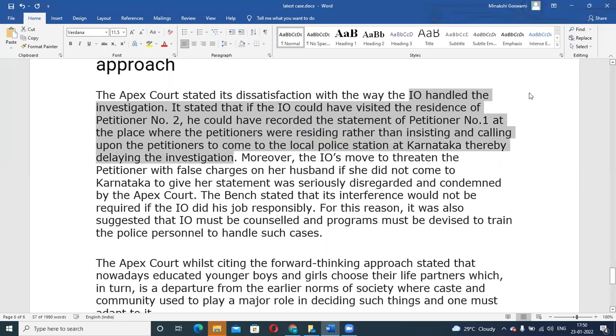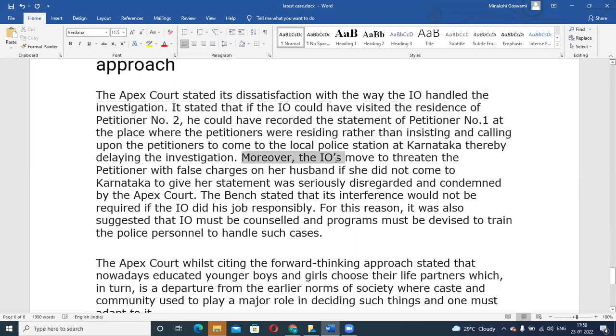So the purpose for the investigating officer was to record the statement, right? He just needed the statement of the petitioner. So rather than calling this petitioner to Karnataka, when she has informed in writing that there is risk and she cannot travel there, he should have traveled and recorded the information. He should have taken it in writing and closed the matter, rather than calling her and threatening her to give her statement. Otherwise, he would file a case.